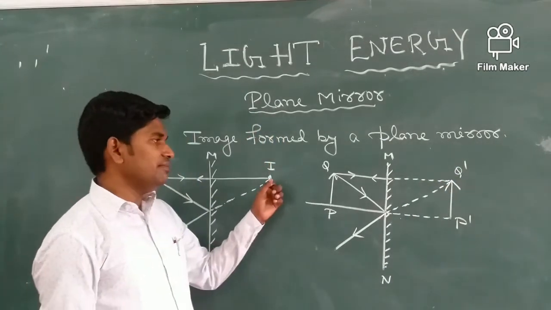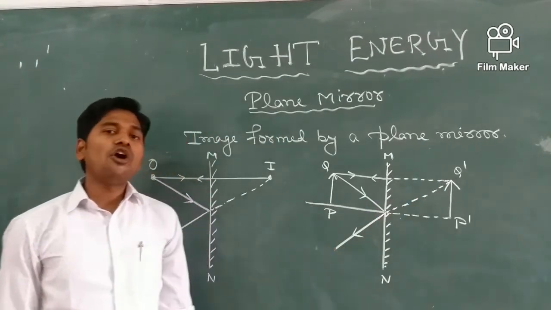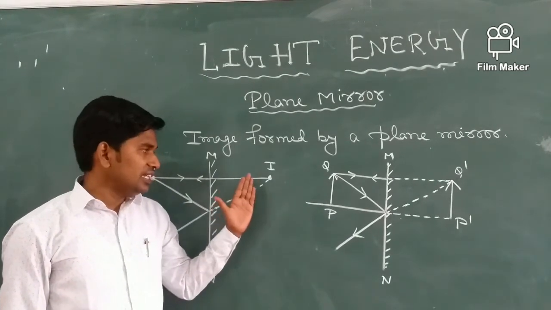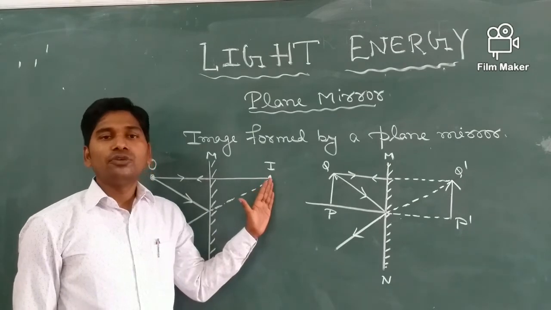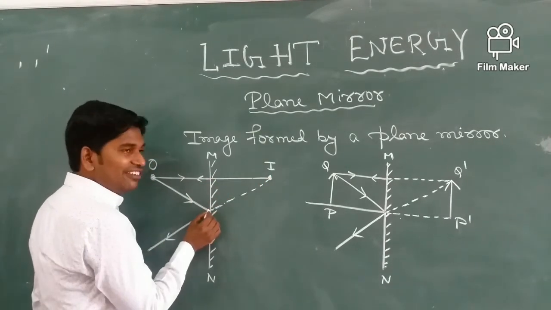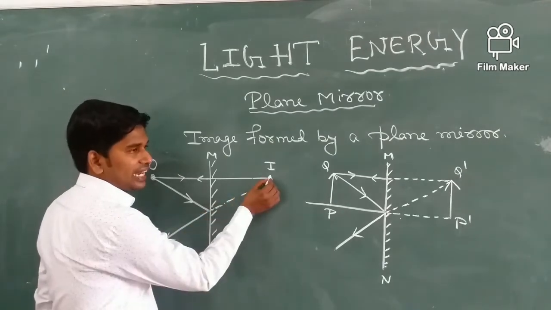These images are formed after reflection, but only by extending the reflected rays in the backward direction.